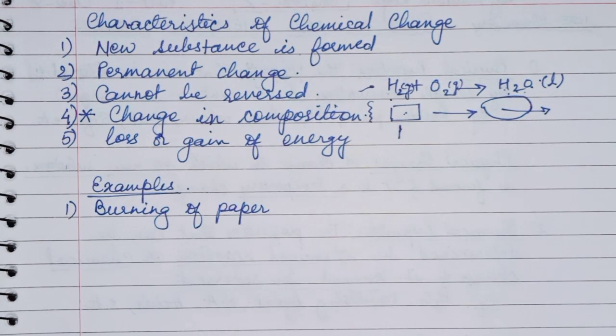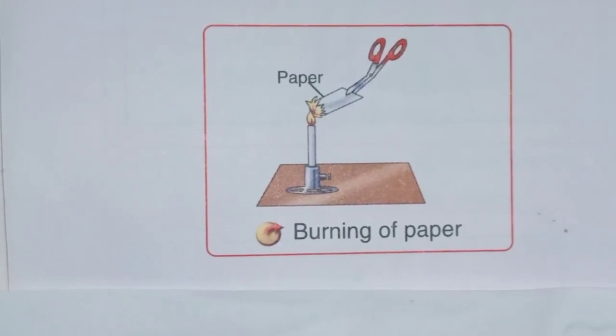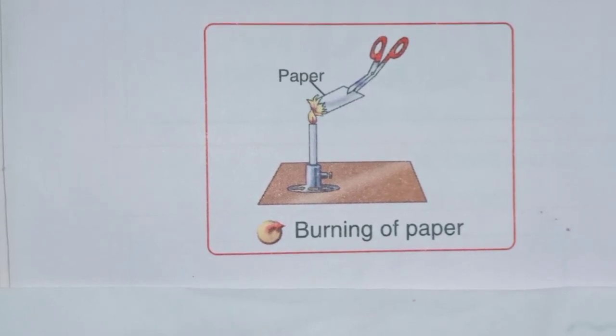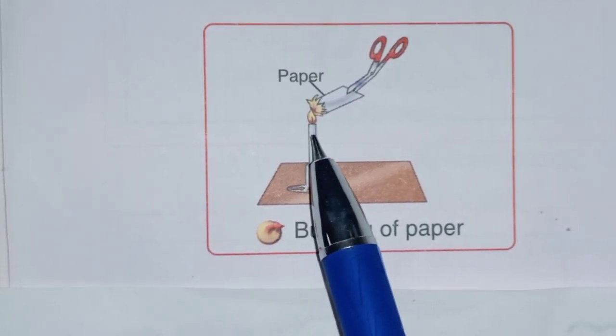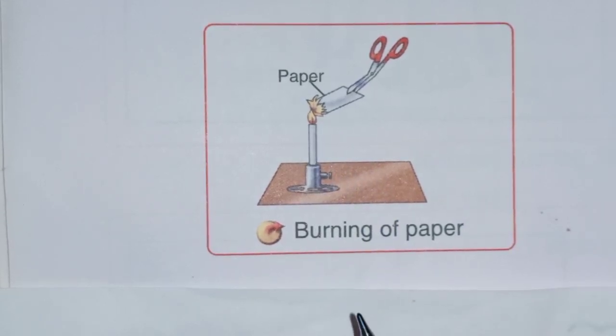Now let's take some examples of chemical change. First one is burning of paper. You all have seen burning of paper. What have you observed there? Children, you have observed that when paper is burning, the property of paper changes into ashes.